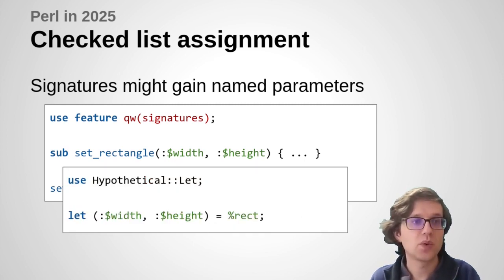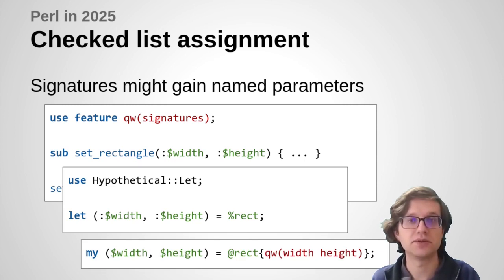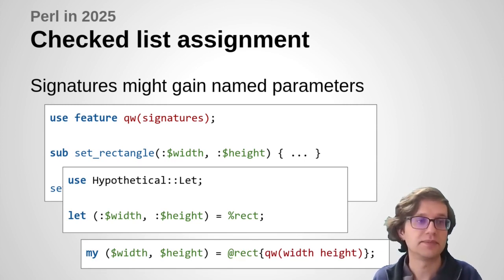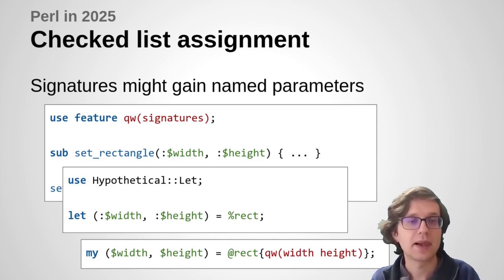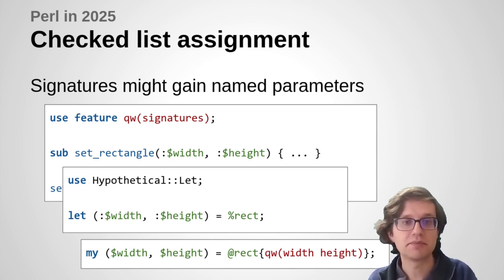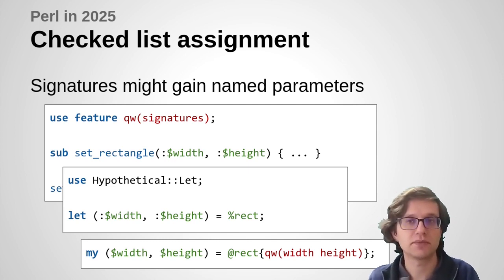Cases like that turn up a lot in existing code, and typically people use something like a hash slice syntax to unpack that. And so I think this let syntax would make those things look a little bit neater again. It's not hugely groundbreaking, but again, like signatures, it's a small neatening up that I think could make a difference.